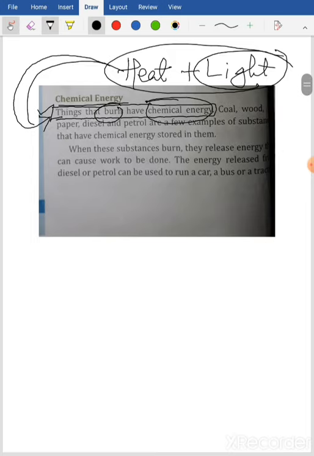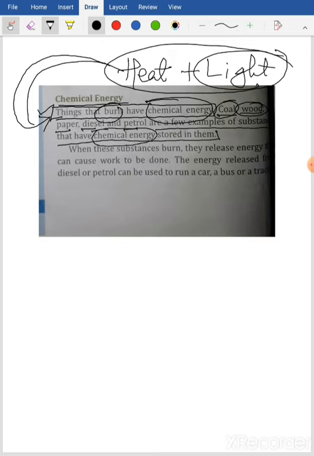For example, coal, wood, paper, diesel, petrol are a few examples of the substances that have chemical energy stored in them. Whenever you are burning these things, the energy that you get is actually coming from the energy which is stored in them. And what is that energy?